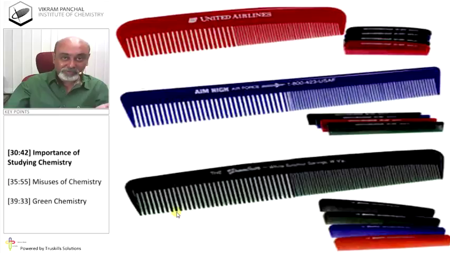Well, I don't use it, but definitely you all are using a comb. And this is nothing but pure chemical. Imagine if plastic had not been invented, then how would you comb your hair? Of course, wooden combs are available, but you can imagine what would happen if you used a wooden comb. So this is the importance of chemicals. Very small things, but it really gives you a luxurious life.